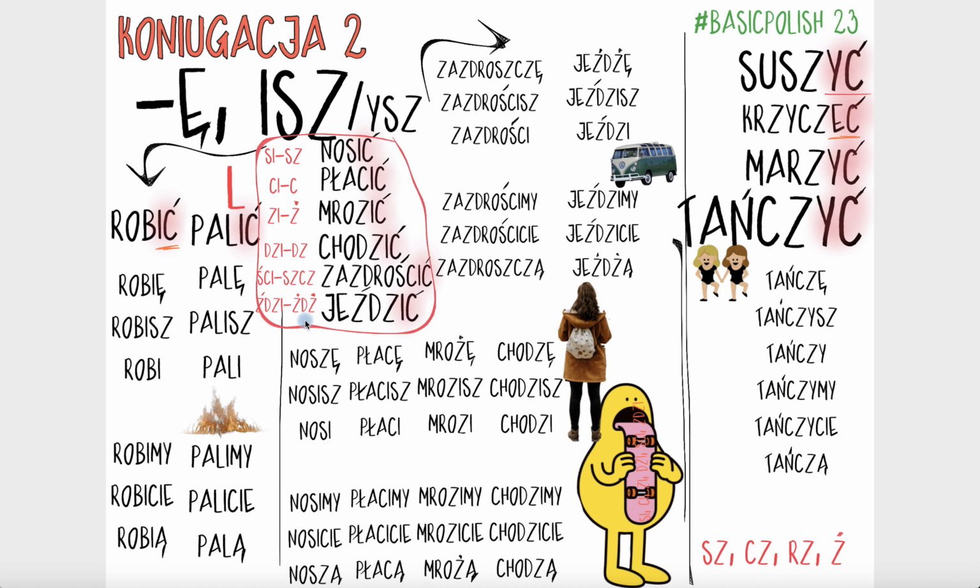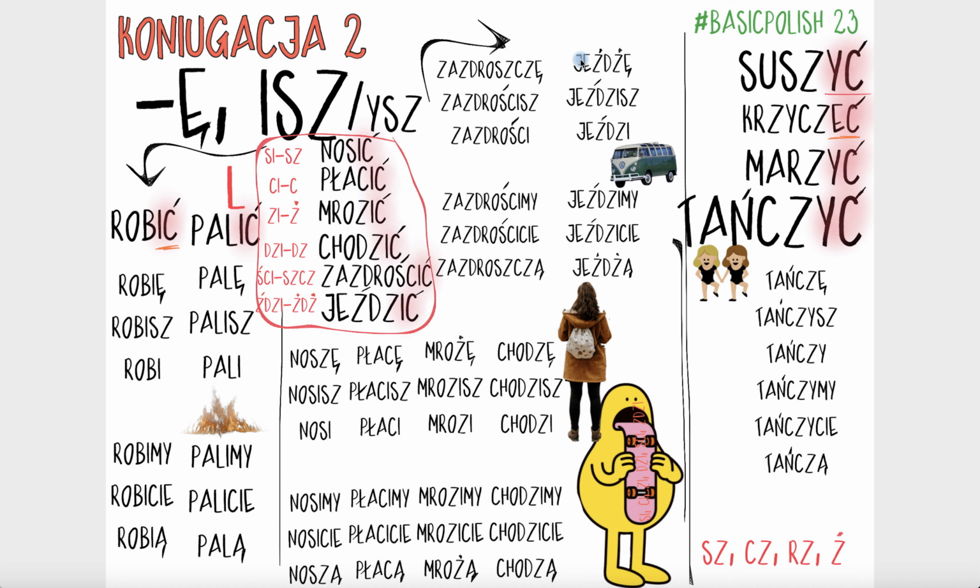And as you can expect, we will start the conjugation with this alternation and we will finish with this alternation. So jeżdżę, for the first person. Go back to I. Jeździsz, jeździ, jeździmy, jeździcie. So carry on for four further grammatical persons and finish with jeżdżą.